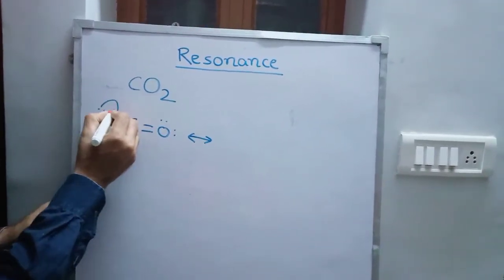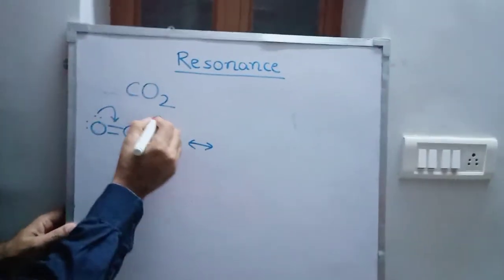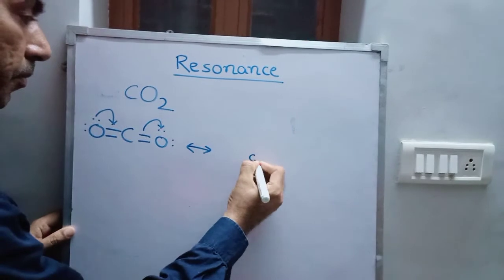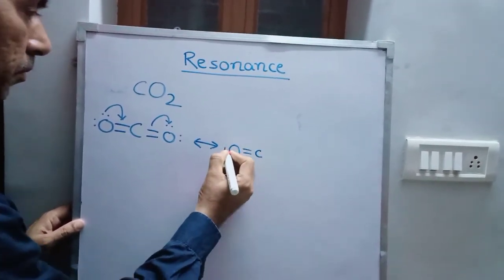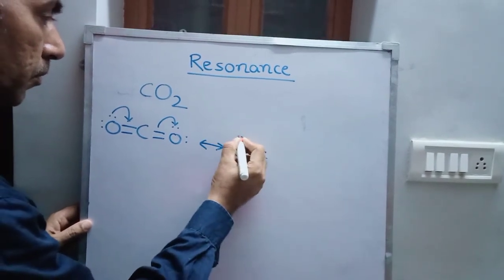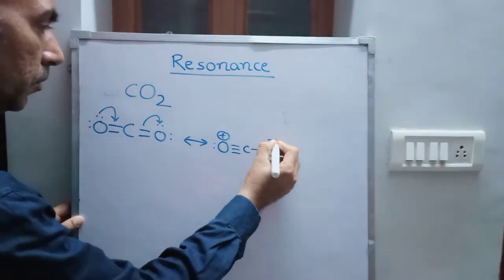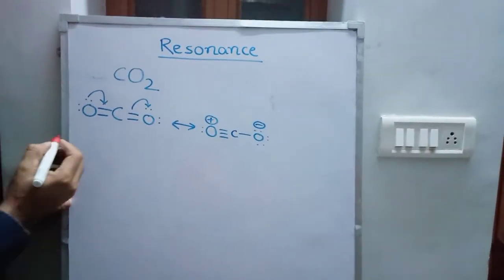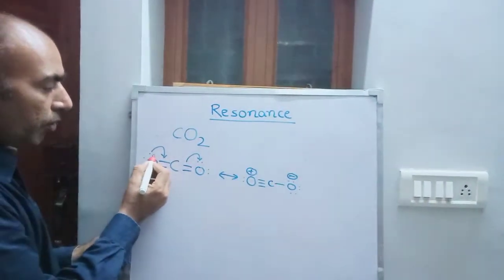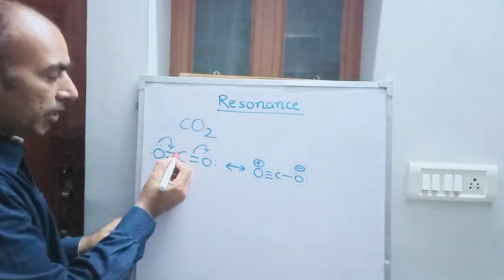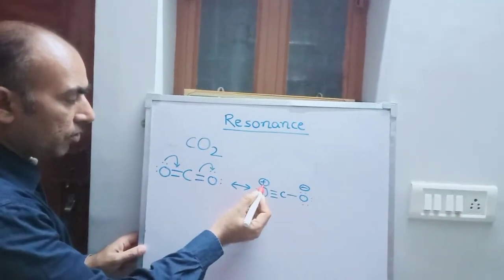When this pair of electrons shifts here and this bond pair of electrons shifts onto the oxygen, when this pair of electrons is shifting between carbon and oxygen, one of the electrons is going towards the carbon side and oxygen is losing its electron, so O is acquiring a positive charge.